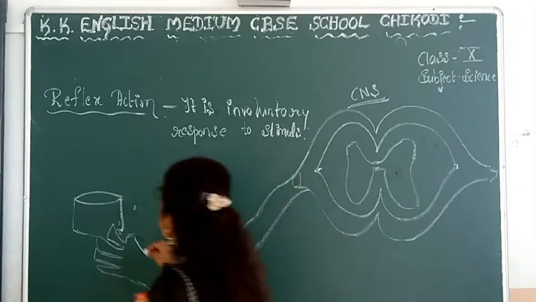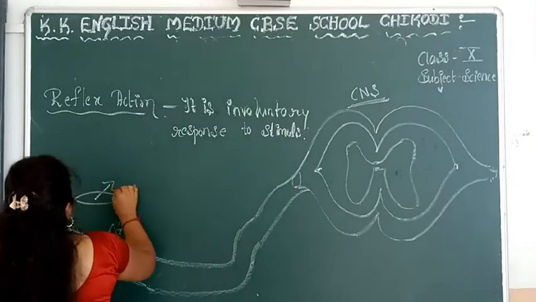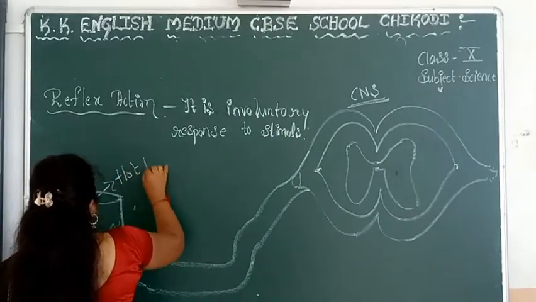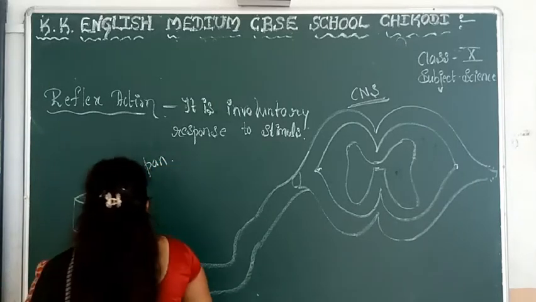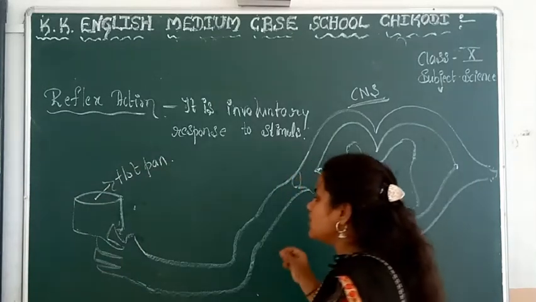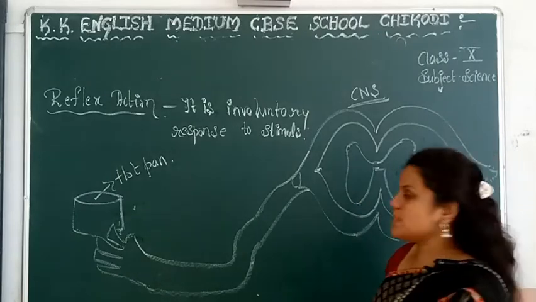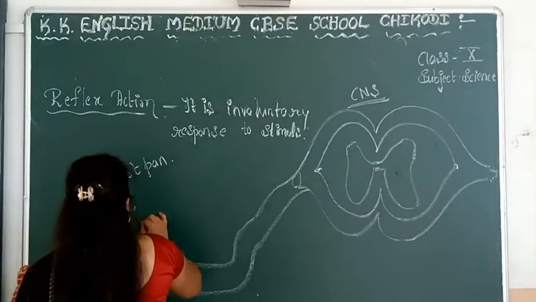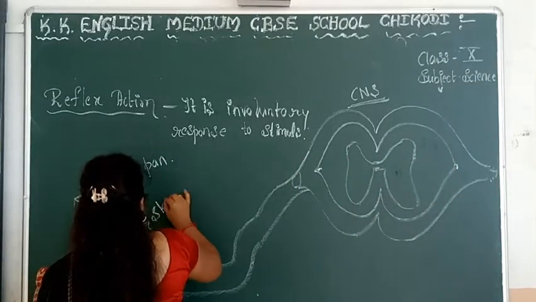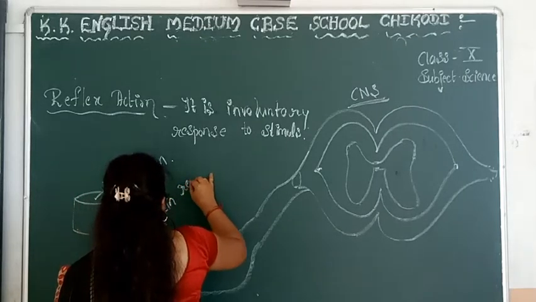But what is the stimulus here? It is the hot pan. And through the receptors. In this case, what is the receptor? That is the skin. It is a receptor.